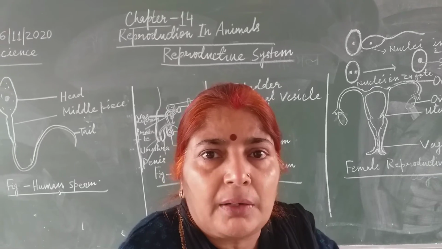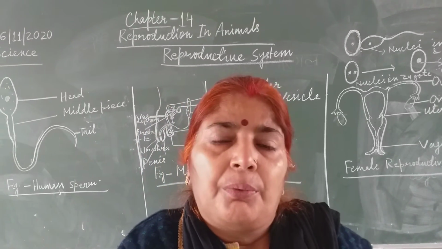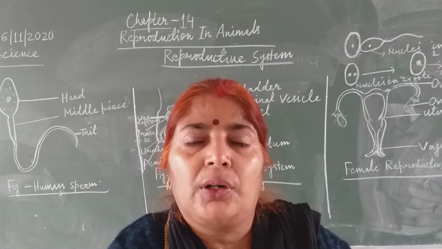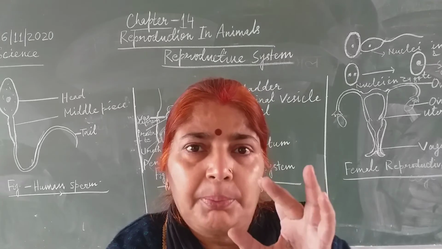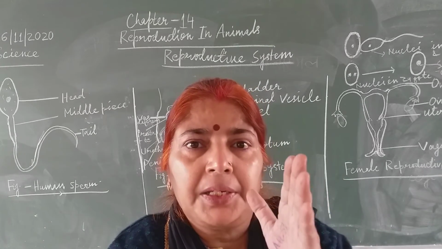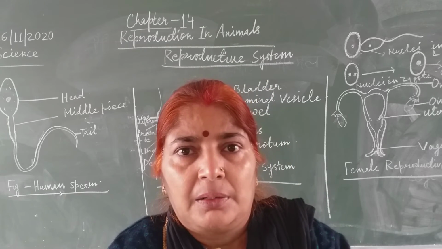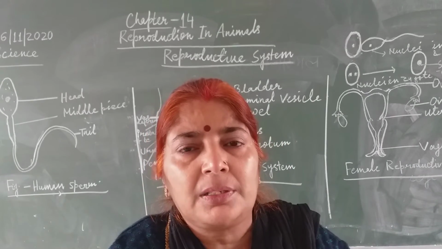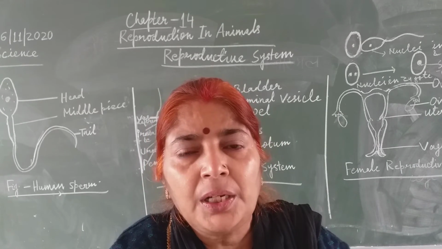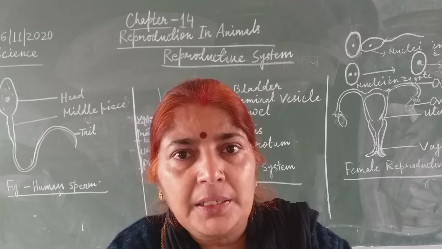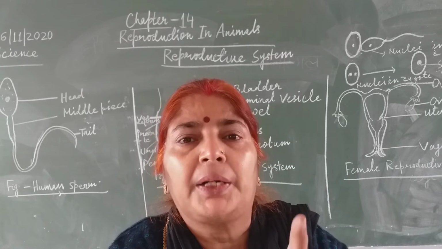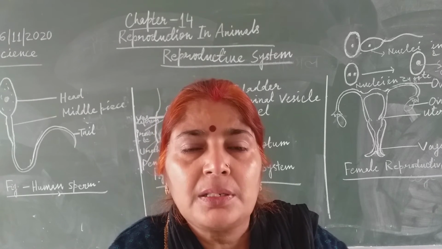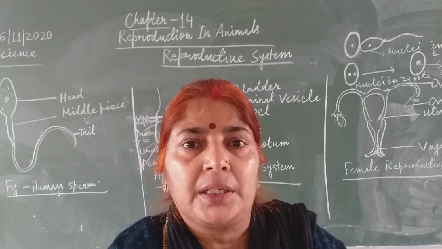Okay children, how twins are formed, it is clear to you. When a single zygote divides into two parts. Zygote is the fertilized egg. When the egg is fertilized by the sperm and the fertilized egg divides into two parts, means zygote divides into two parts and two zygotes develop into two individuals, means twins are formed. Okay. Sometimes two eggs are released and these two eggs are fertilized by two sperms. Then two zygotes are formed and these twins are non-identical twins.